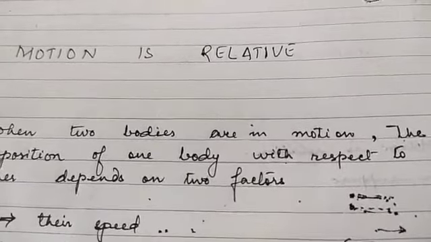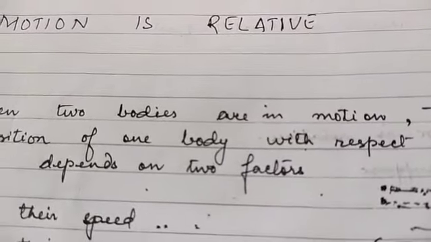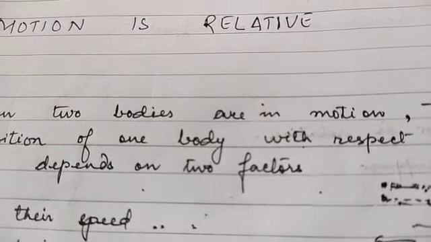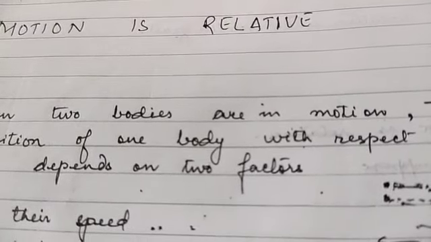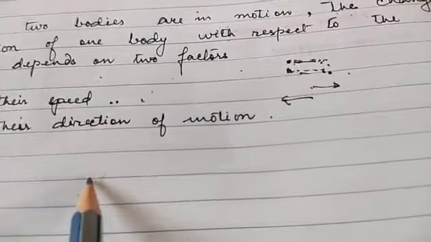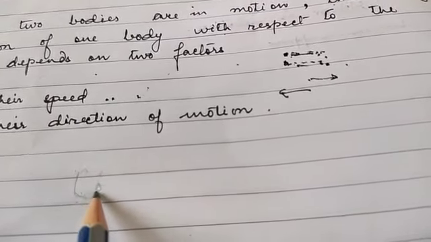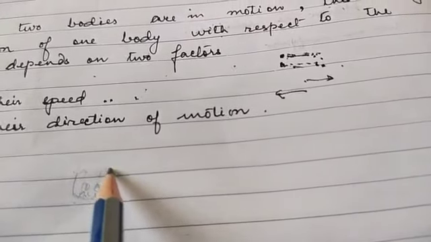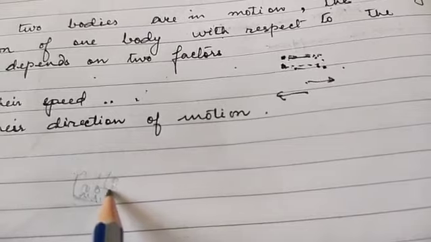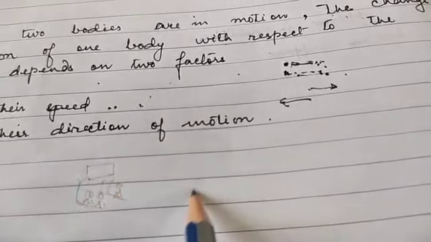Suppose you are traveling by bus. When you are traveling by bus, you have someone sitting beside you. You are seated in a seat. You have someone sitting in the front seat. You have a window. You are sitting over here. Then you have someone sitting next to you, right? Then another seat is there in your front, and someone is seated over there. You have the window, you have the driver driving.